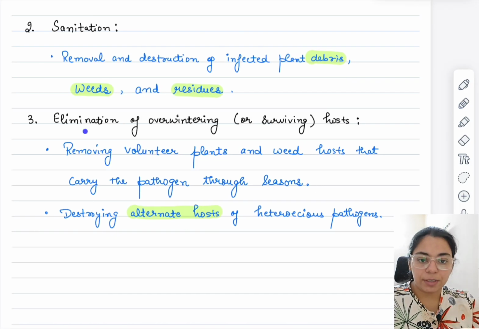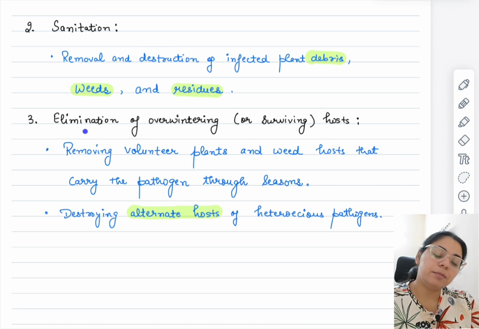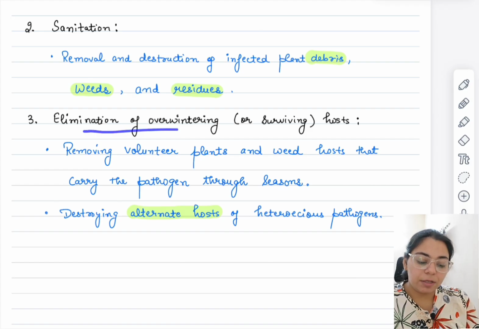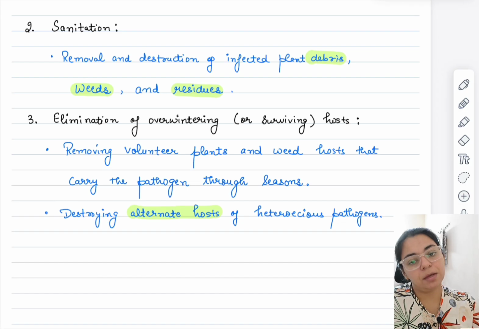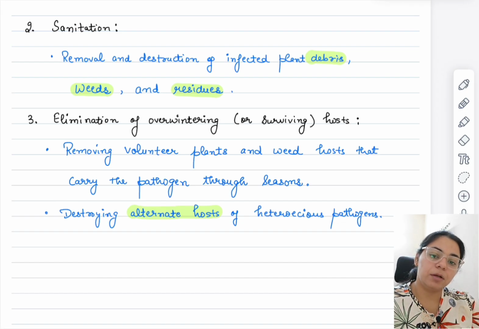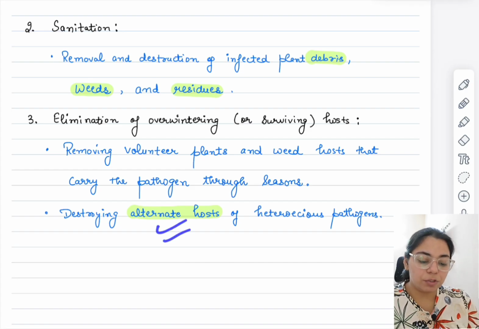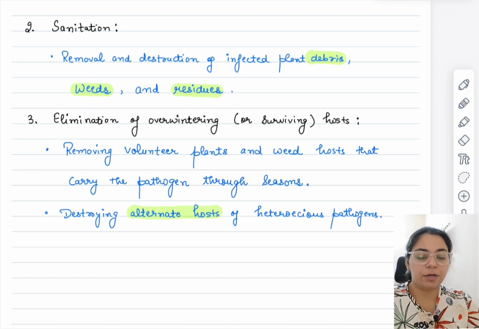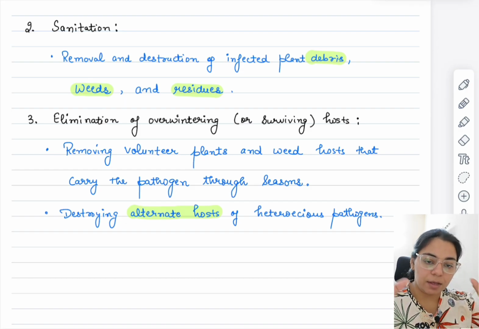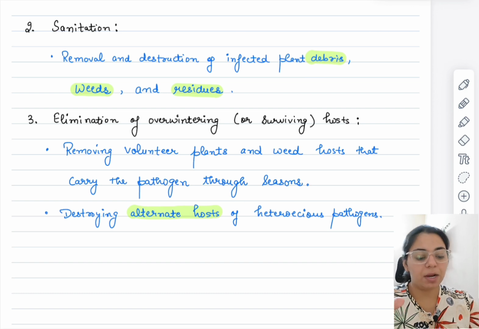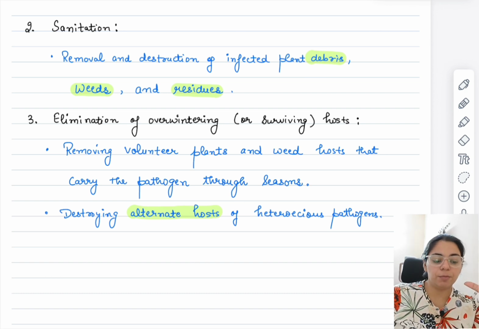There can be some weeds also that act as hosts for specific diseases, and we'll be eliminating those alternate hosts also. There are some weeds of wheat that are hosts for the same diseases as the wheat is. So we will eliminate those also. Then sanitation: we'll remove any plant debris, weeds or residues, whatever extra unneeded things are there in the field, we'll remove those also.